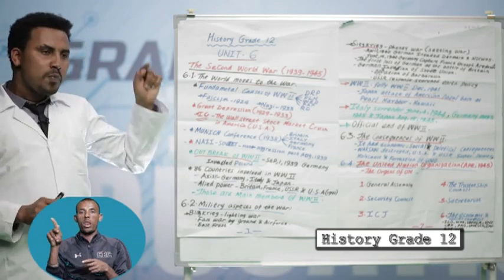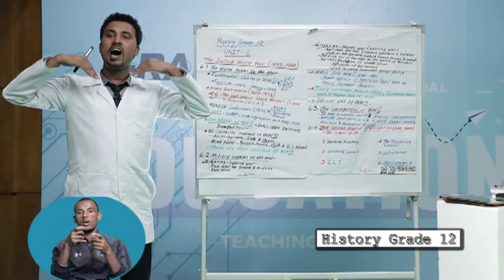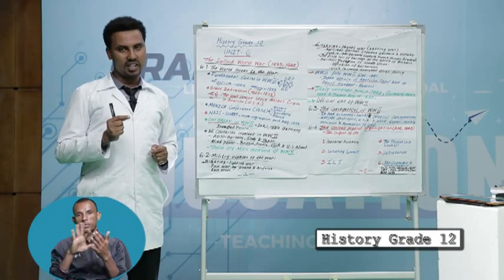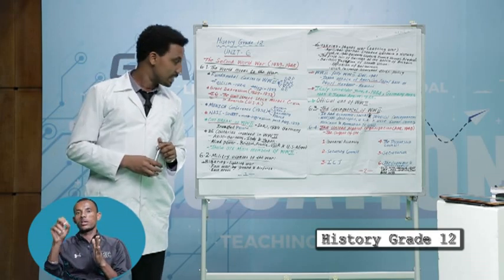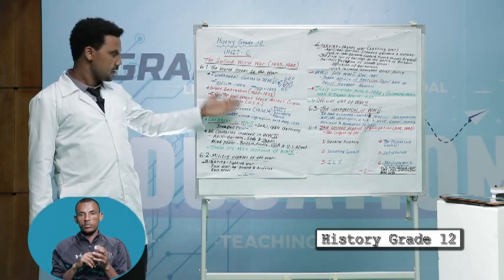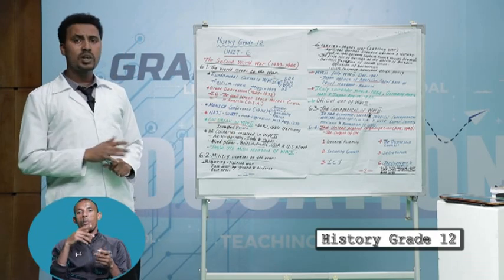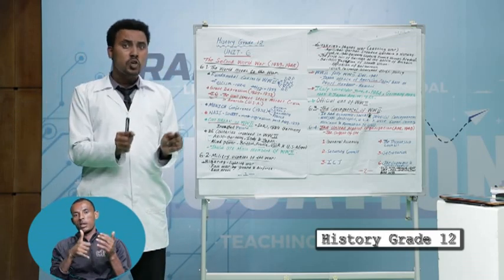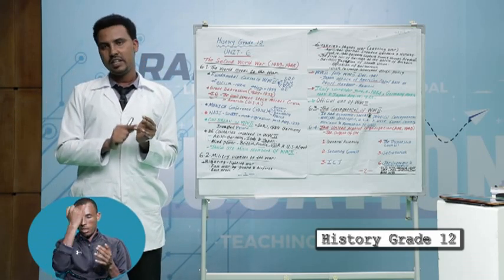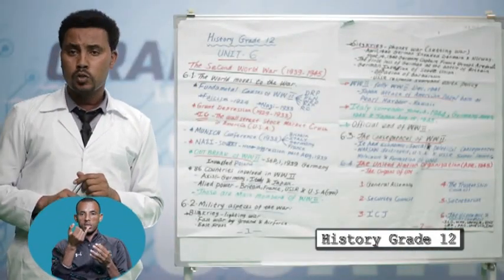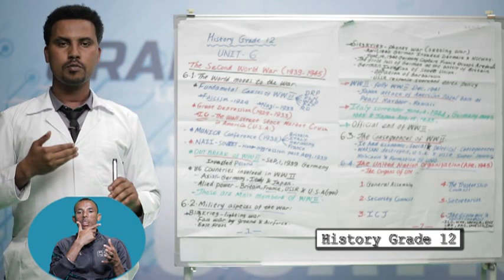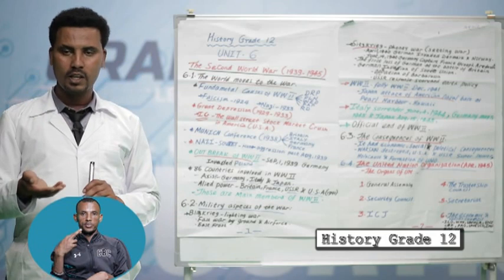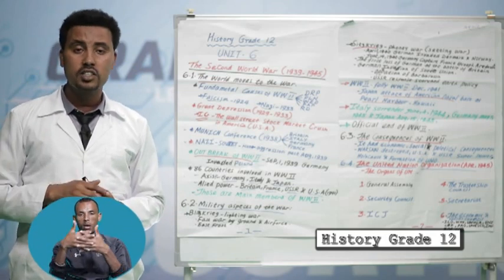The Nazi conquest of Poland led to the outbreak of the Second World War on September 1, 1939, with Germany's invasion of Poland. In the Second World War, a total of 86 countries were involved. The main members of the Axis powers were Italy, Germany, and Japan. The main members of the Allied powers were Britain, France, the USSR, or Union of Soviet Socialist Republics, and the USA since 1941.